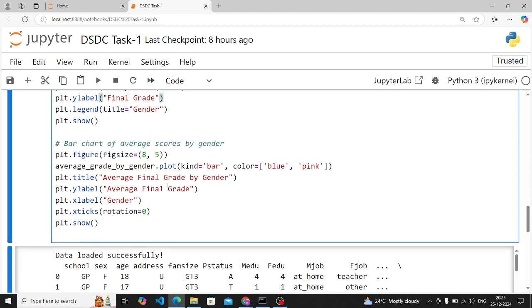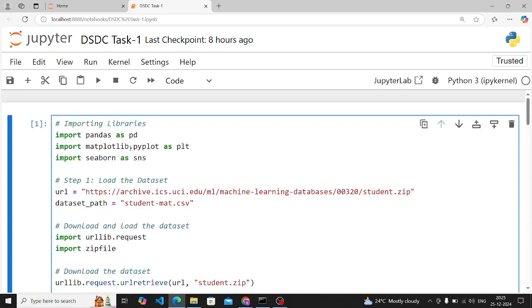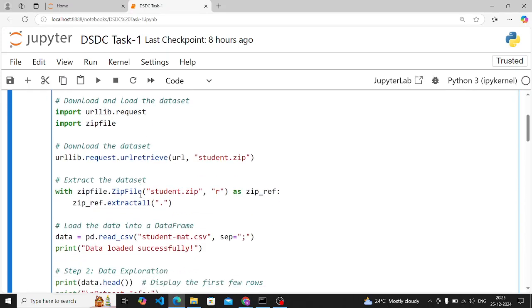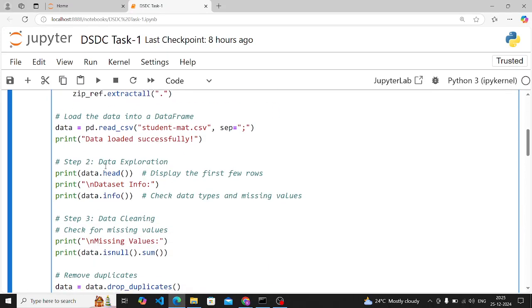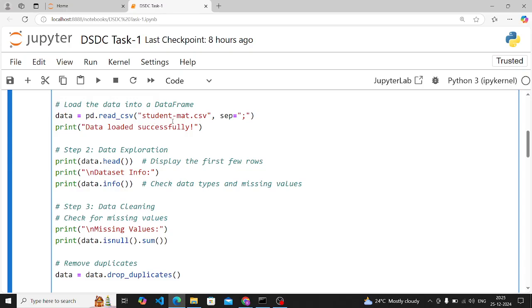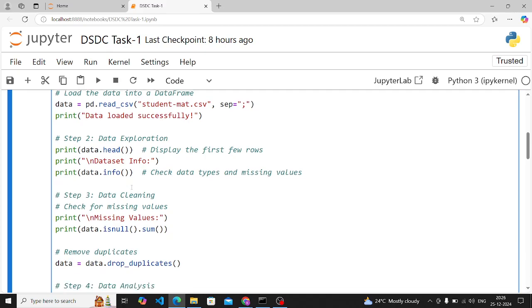So now this is basically your code. You have to first import your necessary libraries. You have to load the data set: download it and extract the data set from the zip file. Then you have to load the data set into a data frame, meaning into a Jupyter notebook, by using the pd.read_csv function. Then you have to do the data exploration. You basically analyze your data by using the head function. You can show the first 5 rows.